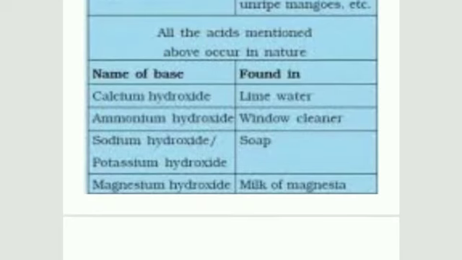Now come to base. Name of base and found in: calcium hydroxide, lime water. Ammonium hydroxide, window cleaner or cleaner. Sodium hydroxide and potassium hydroxide, they are strong bases used in soaps. Magnesium hydroxide found in milk of magnesia, used in antacid.